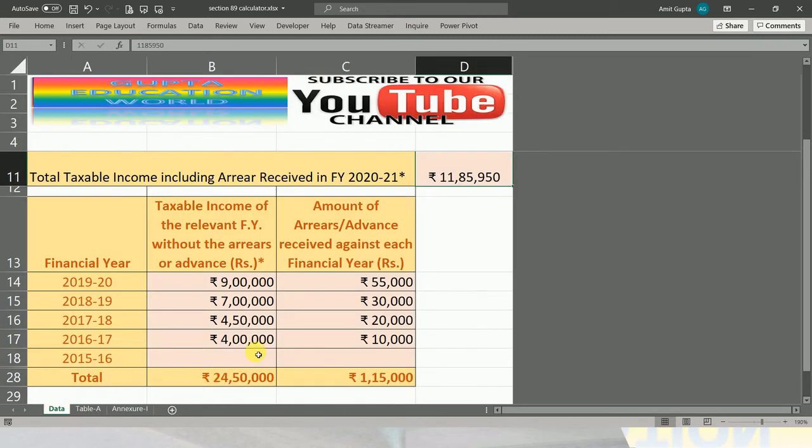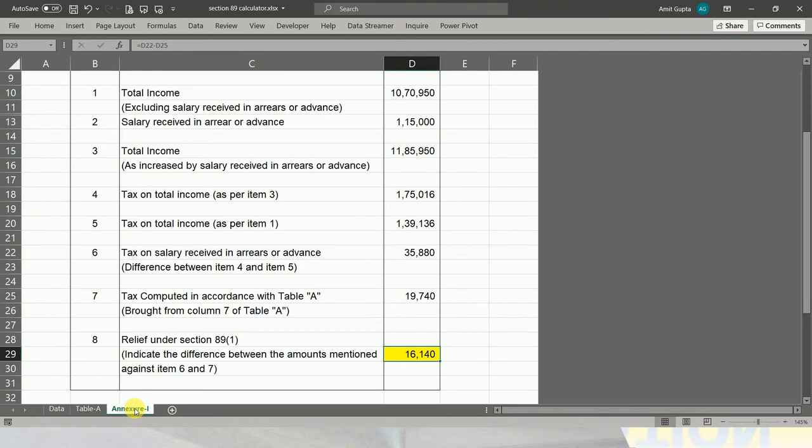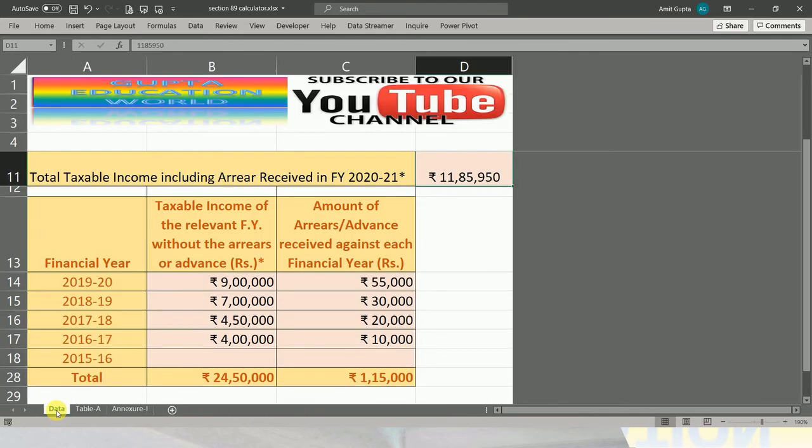So even if your tax slab is the same for all these years, you will get some amount of relief. Even if your tax slab is the same for all the financial years, you can claim this relief under section 89(1). Whether that is a small amount or big amount, that is a different case.